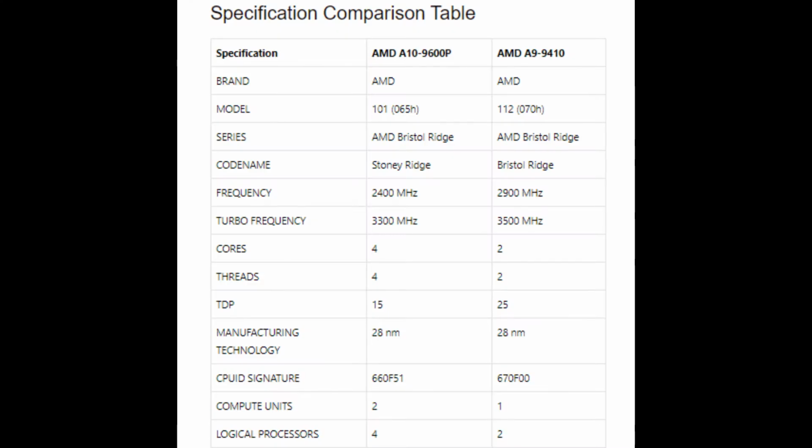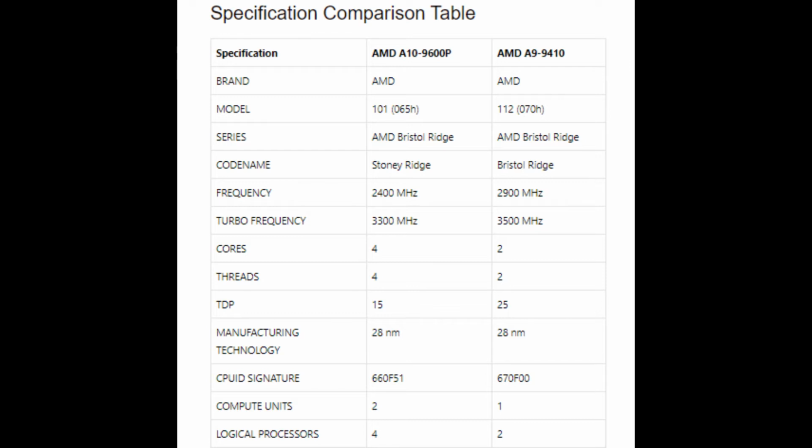Next are the specifications. Brand: both are AMD. Model: 101-065H, 112-070H. Series: AMD Bristol Ridge, AMD Bristol Ridge. Code name: Stony Ridge, Bristol Ridge. Frequency: 2400 MHz, 2900 MHz.